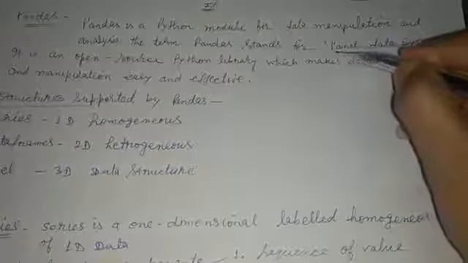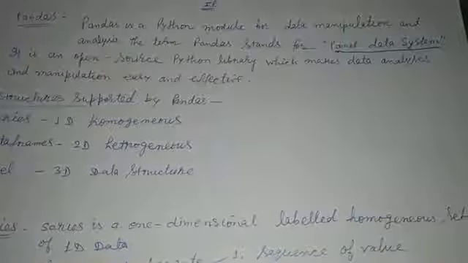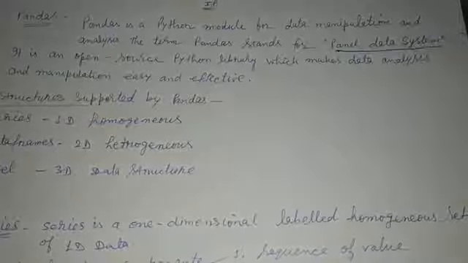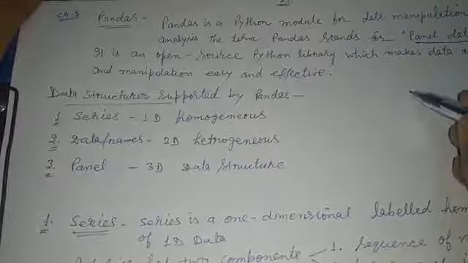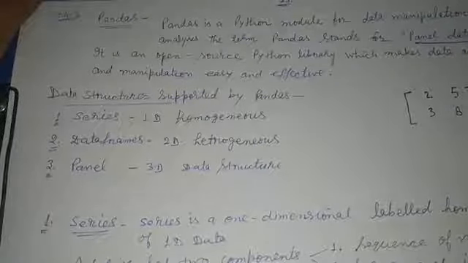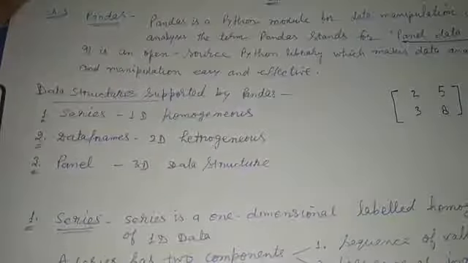Actually, the word pandas comes from panel data system. The short form of panel data system is pandas. Okay, so what is pandas? It is a data structure. Data structure means storing data in a perfect structure so that it can be retrieved, manipulated, and analyzed effectively. So this is called a data structure.